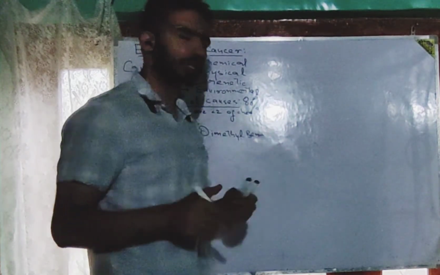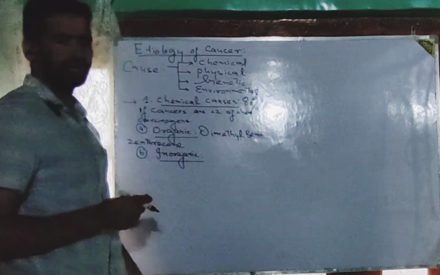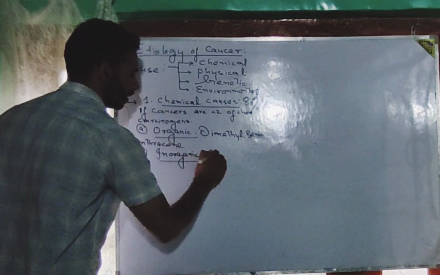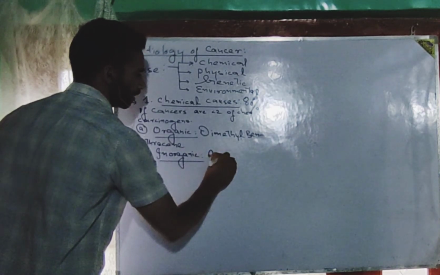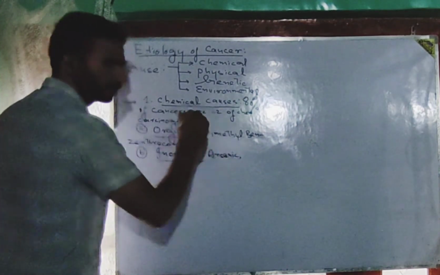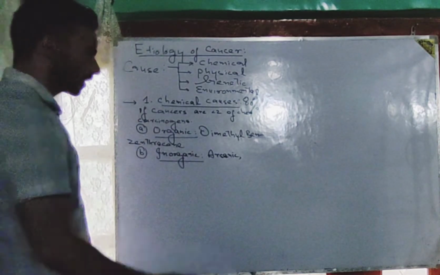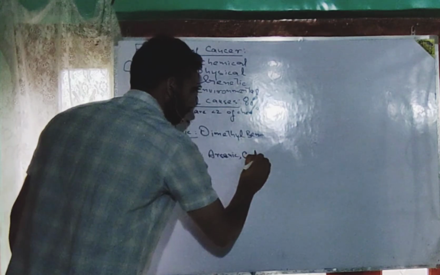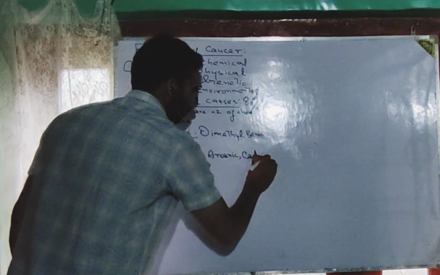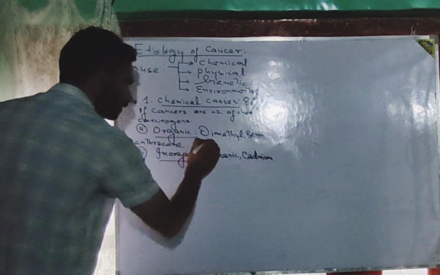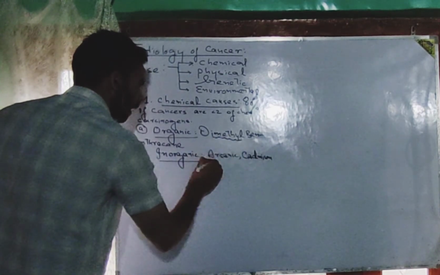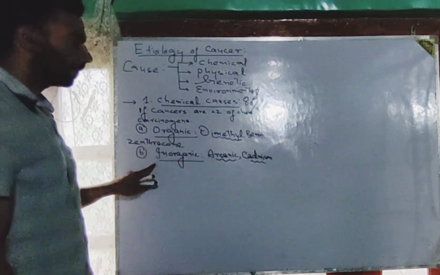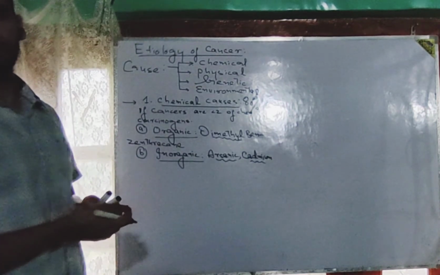And the examples of the inorganic carcinogens include arsenic. For example, arsenic. It also includes cadmium. What are these? These are the different examples of organic or inorganic chemical carcinogens.